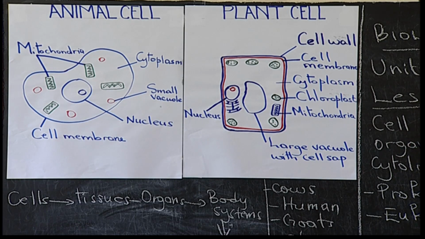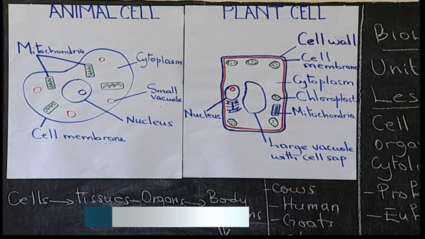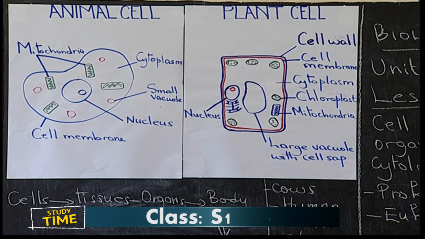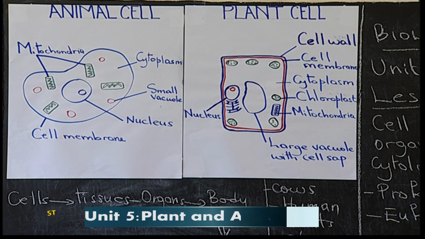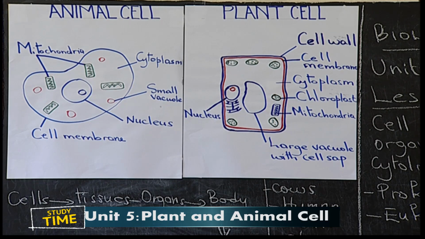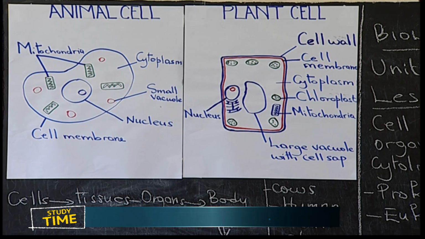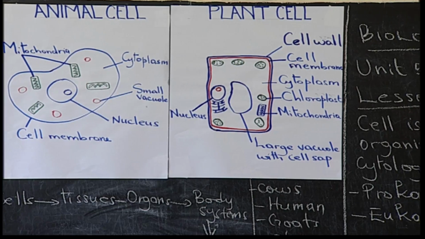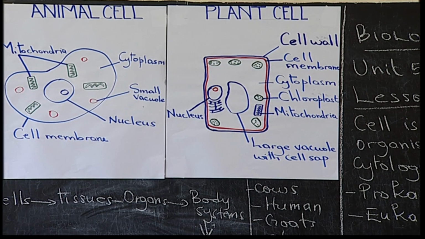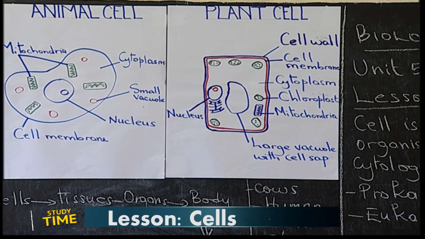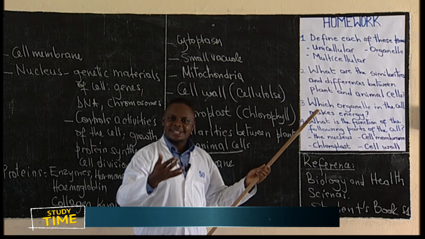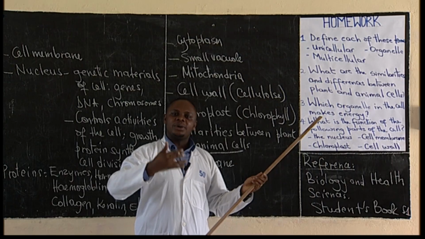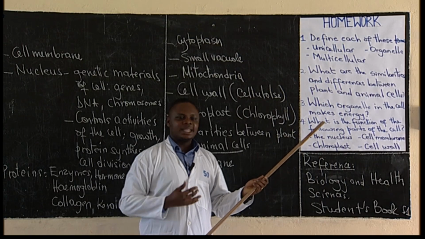Dear students, we have seen plant and animal cells. We have seen different parts. And here I have your homework. The first question is define each of the following terms: unicellular, multicellular, and organelle. Question number 2, what are the similarities and differences between plant and animal cells? If you have followed all the steps of the lesson, you have seen that.